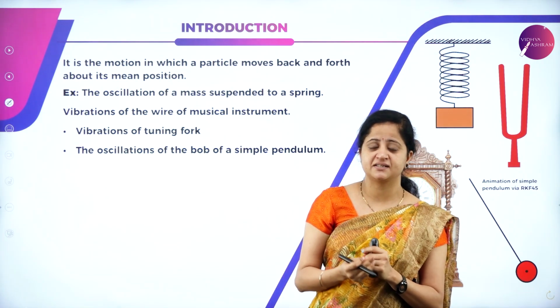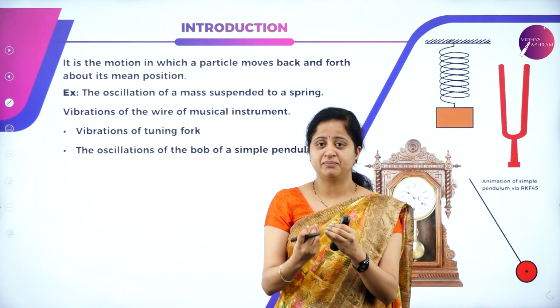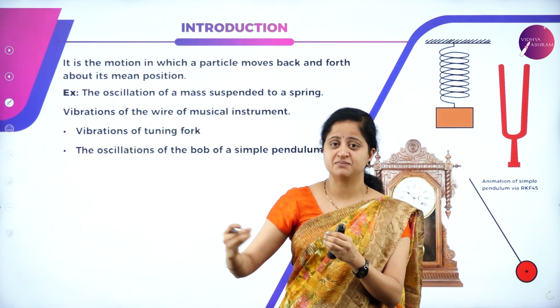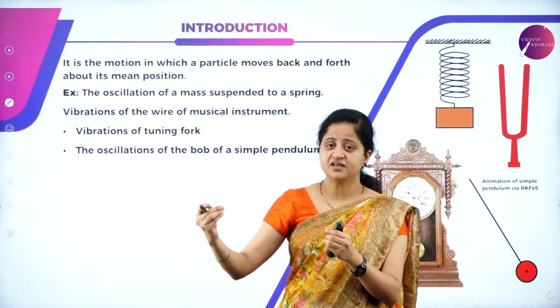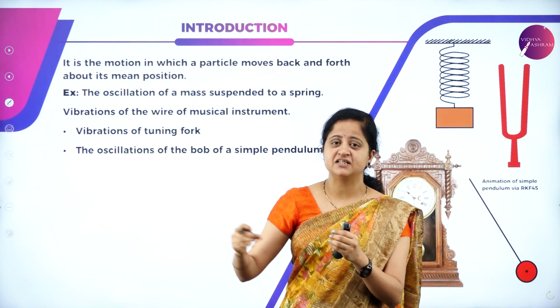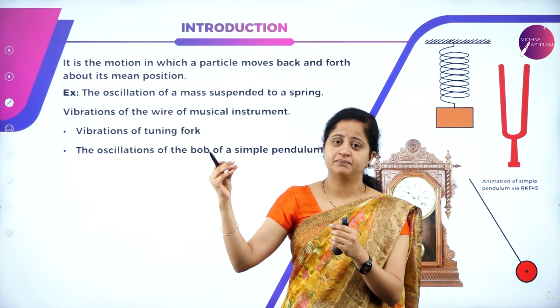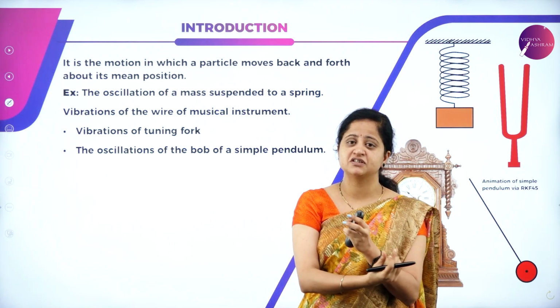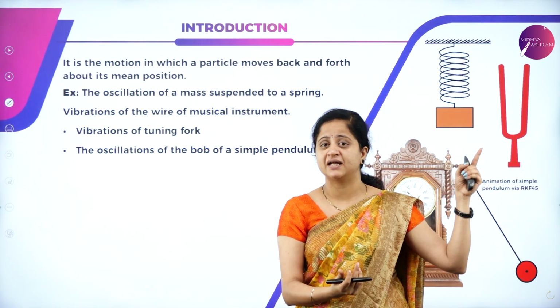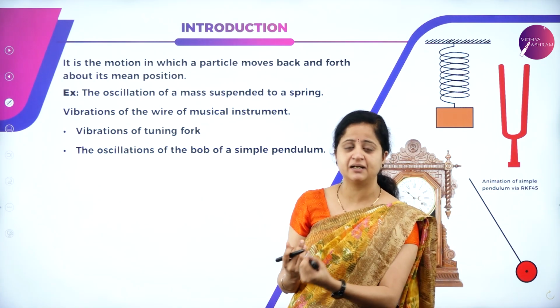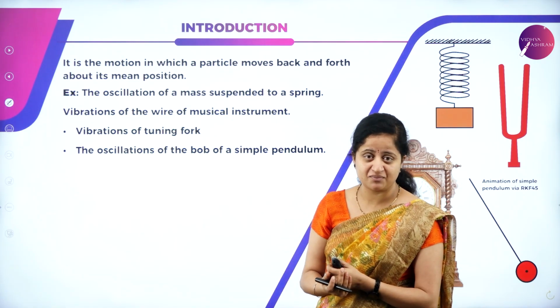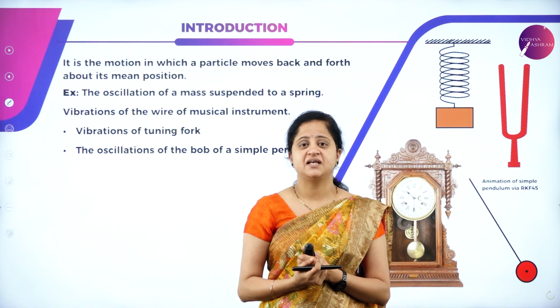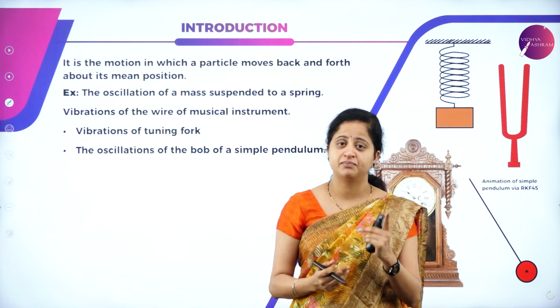But consider the example of a simple pendulum. If the pendulum is disturbed and there is displacement, then according to simple harmonic motion, after reaching the extreme position, the pendulum bob will come back to its mean position, go to its other extreme point, and again come back. So this is oscillatory motion. From this we can say that all oscillatory motions are periodic.